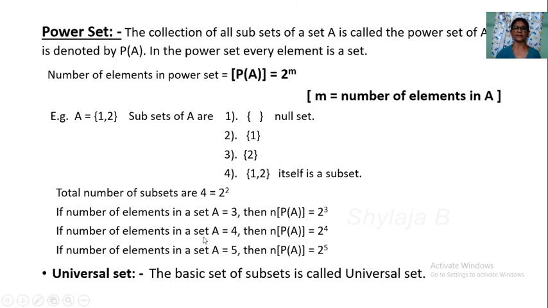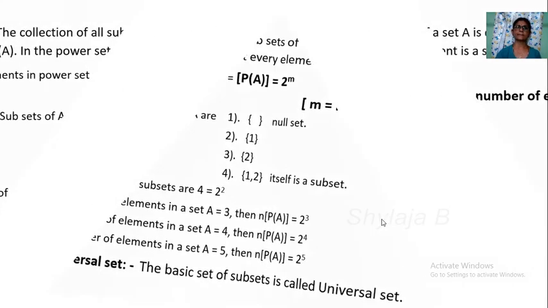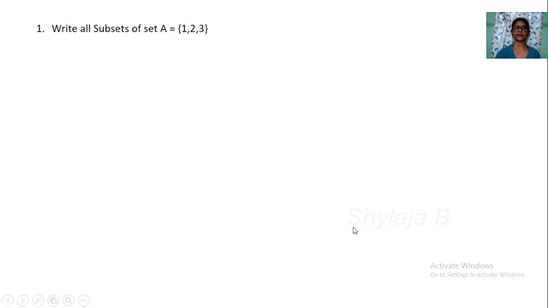If the number of elements in a set A is equal to 4, then the number of elements in a power set is 2 to the power 4, that is 16. Next, if the number of elements in a set A is equal to 5, then the number of elements in a power set is 2 to the power 5. How many? You calculate this. Universal set is what? The basic set of subsets is called a universal set. Then we come to the questions.